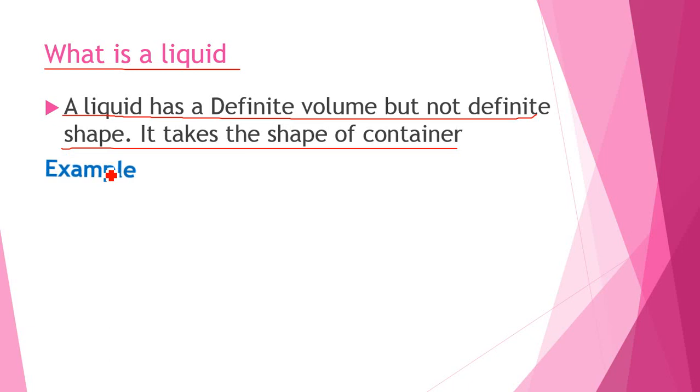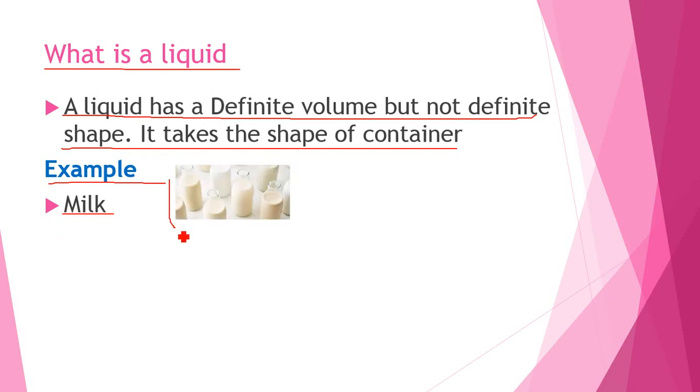So these are examples. Milk. What about milk? Milk is also a liquid because it takes the shape of the container. It means that a liquid takes the shape of the container and it cannot flow in the air because it has a definite volume. As you can see here, this is milk, and if we put milk in one jar, it can go easily to the other jar because it has a definite volume but not a definite shape.